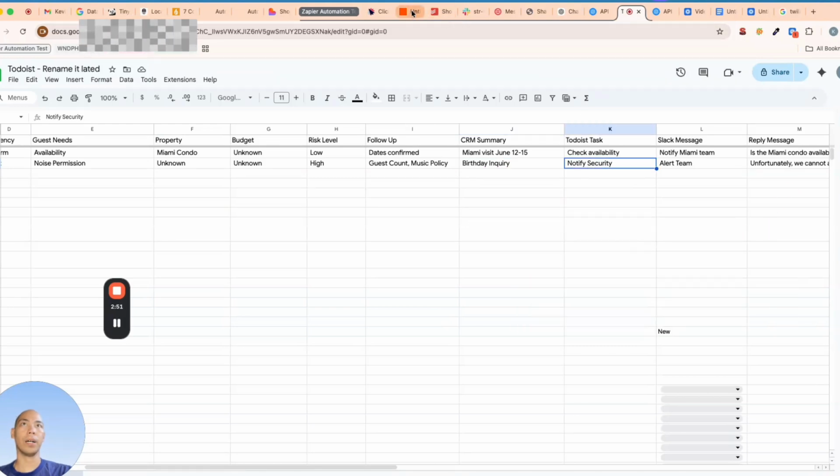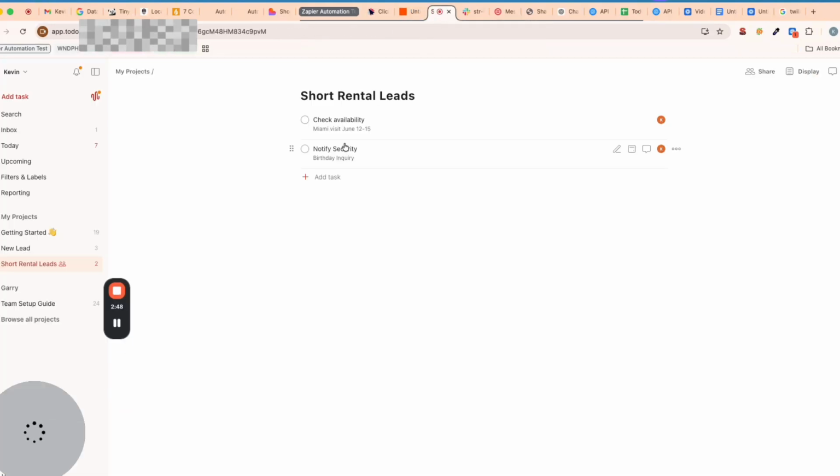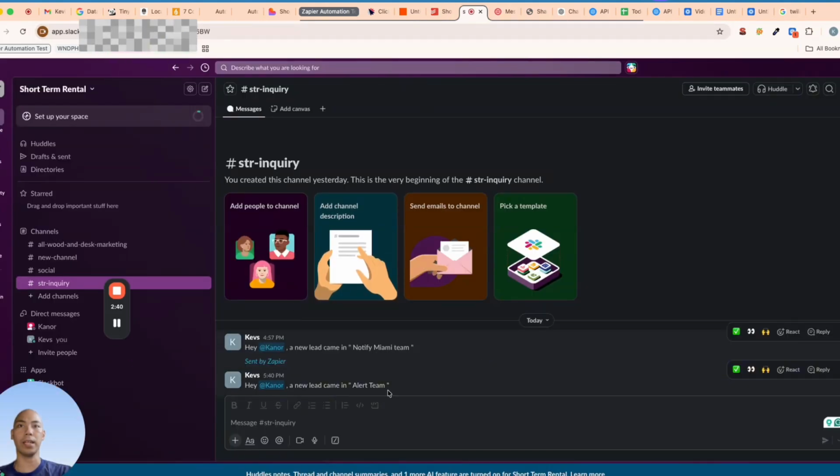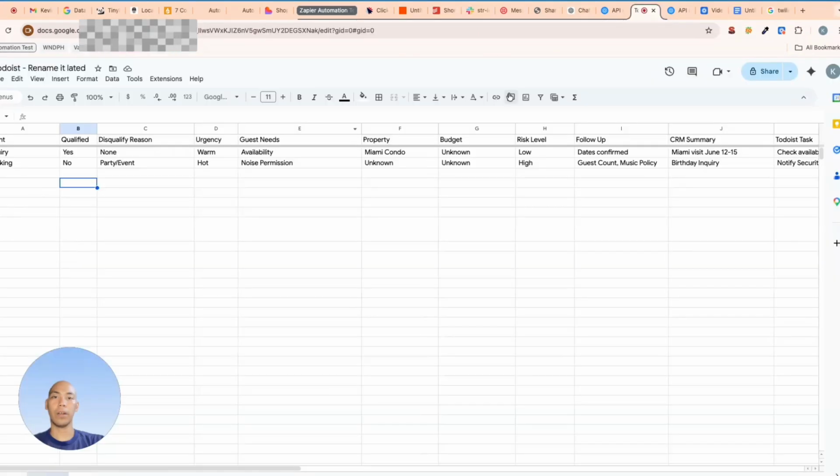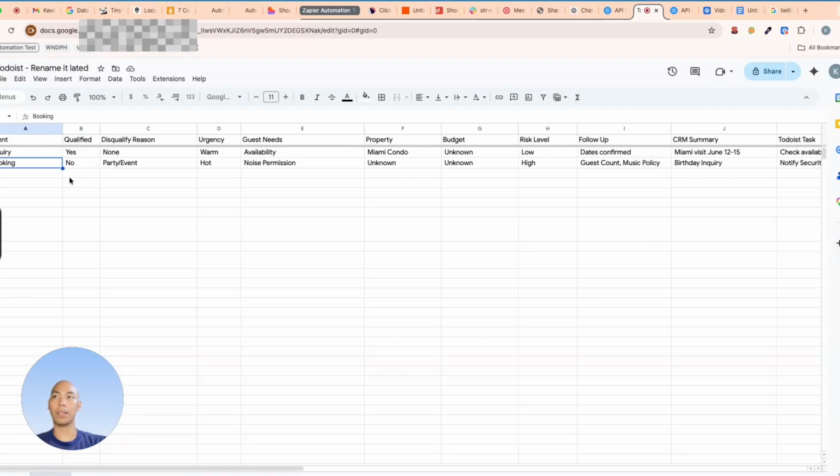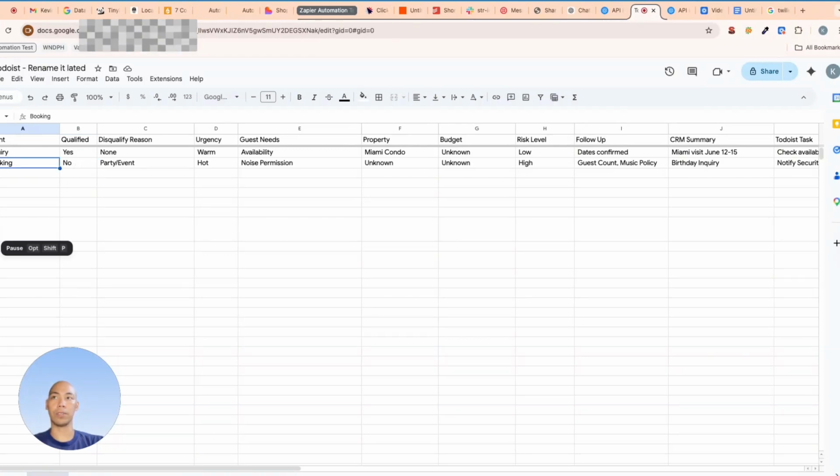Let's see if a task was delegated. So yep, a task was successfully created here in Todoist. Let's check out the Slack if a notification was sent. So yeah, a new notification was sent. The assignee was mentioned as well. Alright, I think that's it. We're able to automate the system and we executed the pre-qualification successfully. So the first inquiry passed the qualification while the second one failed. So that's how the automation system works.